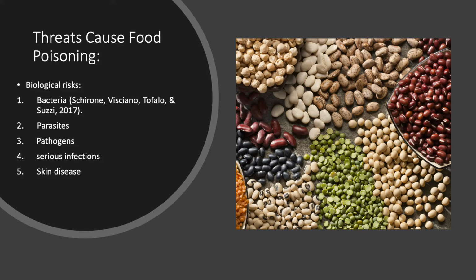Well, there are a number of factors which cause food poisoning. One of them is biological risk. It is one of the serious factors which cause food poisoning among children. Actually, there is bacteria present in most foods, and food spoiling is often caused by bacteria. Bacteria often make food inedible and unpleasant, but are not always harmful. Such bacteria, called pathogens, are harmful and can cause food poisoning and gastro illness.